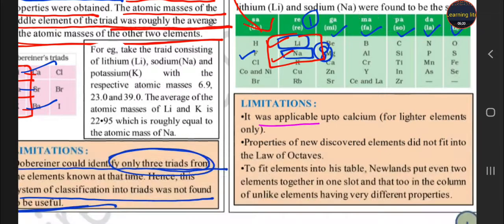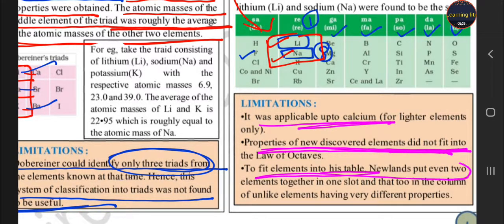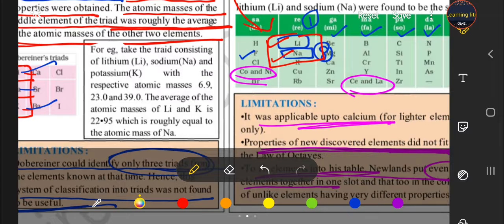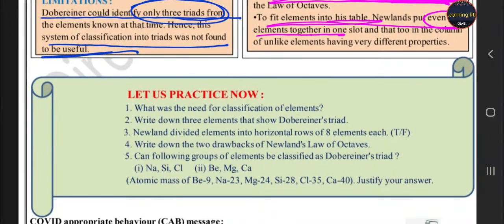It was applicable only up to calcium, lighter elements. Secondly, it could not explain the properties of new elements. And thirdly, to fit the elements in his table, Newland put even two elements together, like there and there, which have dissimilar properties. So this model also fails and did not get more success. Let us practice some questions now.